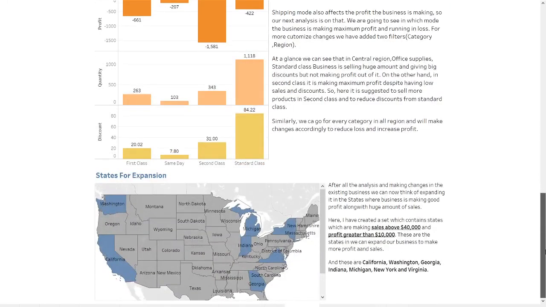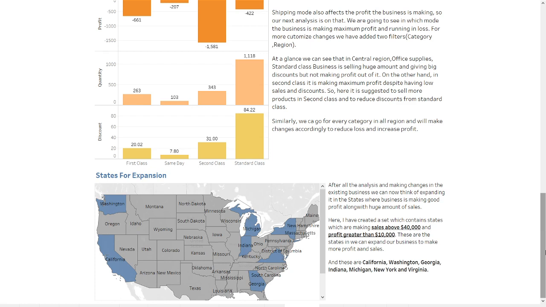Now the last comes the states for expansion. After all the analysis and making changes in the existing business, now we can think of expanding in the states where business is making good profit along with a huge amount of sales. I have created a set which contains states which are making sales above $40,000 and profit greater than $10,000.